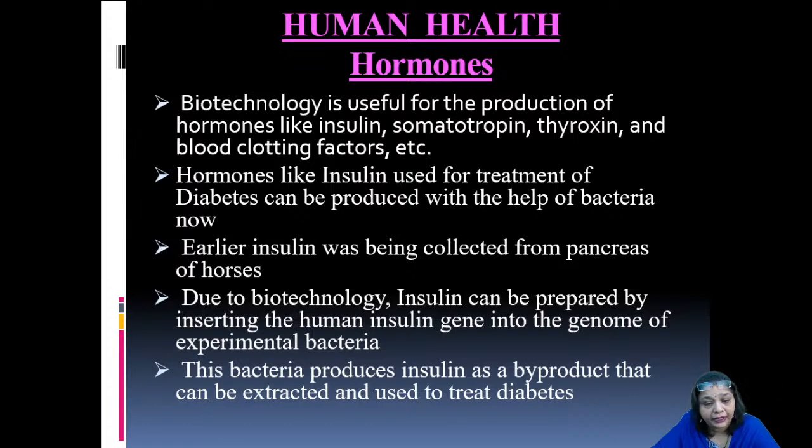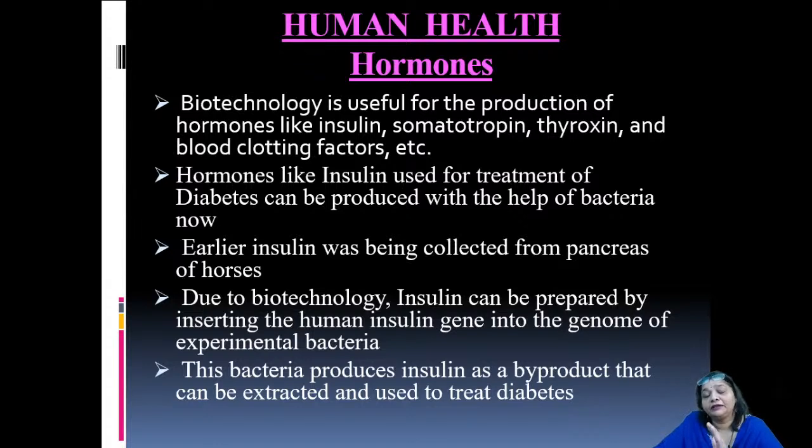But now, due to biotechnology, insulin can be prepared by inserting the human insulin gene into the genome of experimental bacteria, like E. coli, I had told you, E. coli, you have agrobacterium kind of bacteria. There are various bacterial strains that are used as experimental organisms, experimental bacteria.